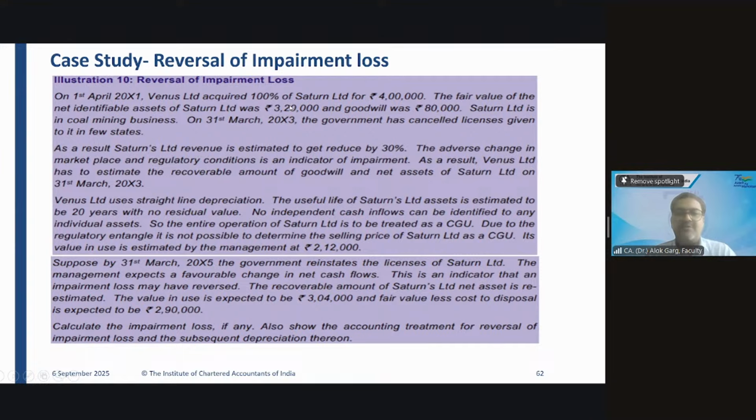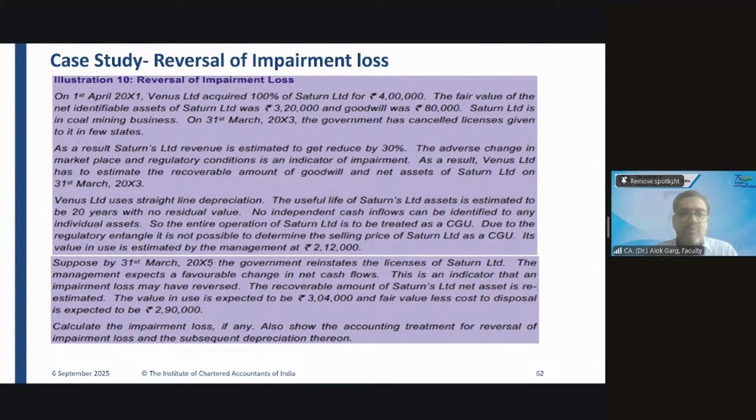Chitra, what about you? Is it 156 or 76? Neha, what's your view? Sir, 1,56,000, because it's a CGU. You cannot sell the goodwill. You will not say that sir, the sale value of goodwill is not known. Remember I told you the concept of goodwill in impairment, right? So now we understood 1,56,000 is the impairment loss.